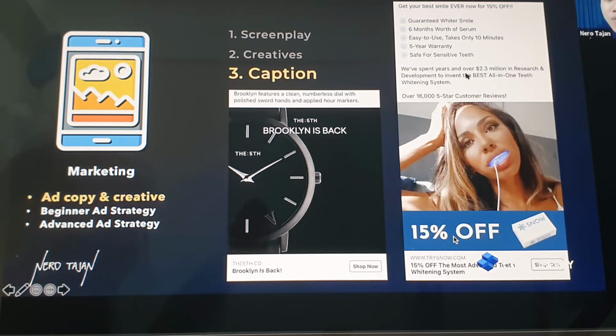Ito siya, we spent years and over 2.3 million in research and development to invest all in one teeth whitening system. This is a social proof. It is to build the credibility that they are a credible company. They know what you're selling. They know the value of what you're selling. Over 16,000 5-star customer reviews. Social proof again. Ayun siya.